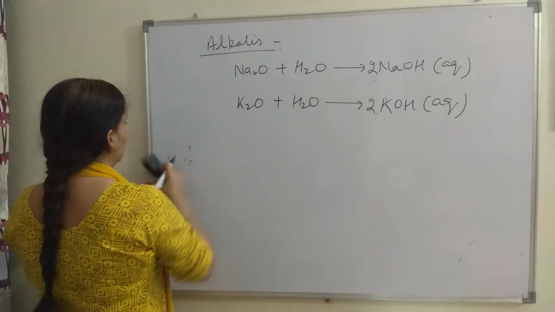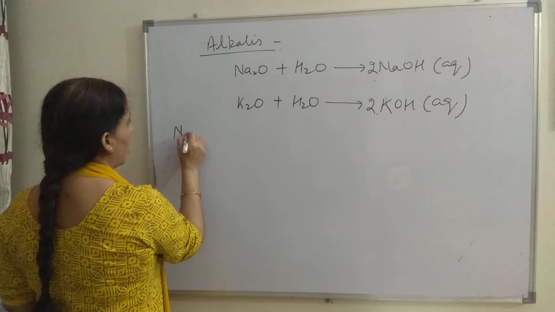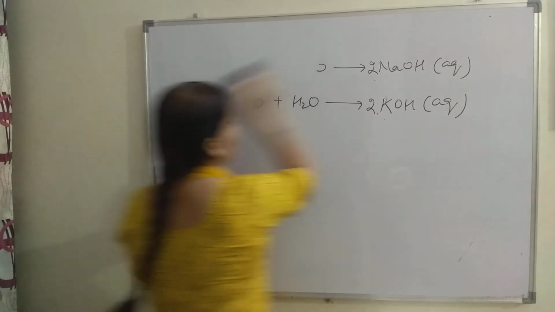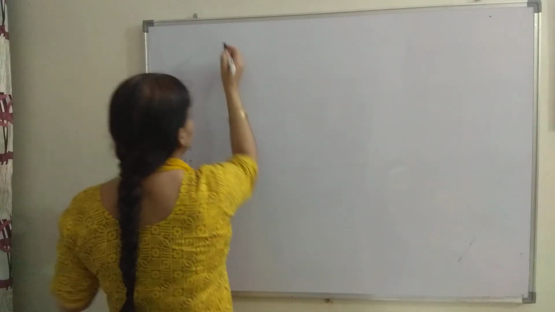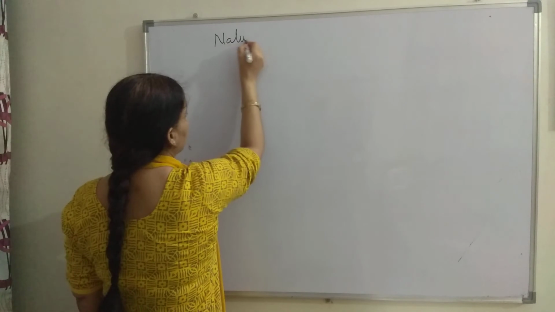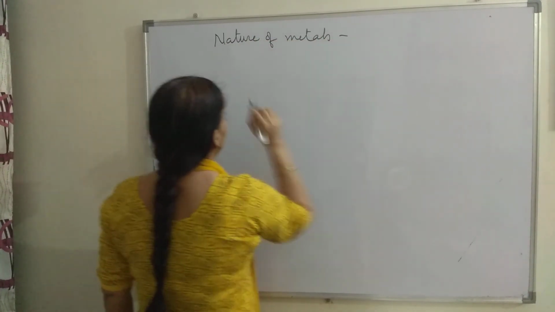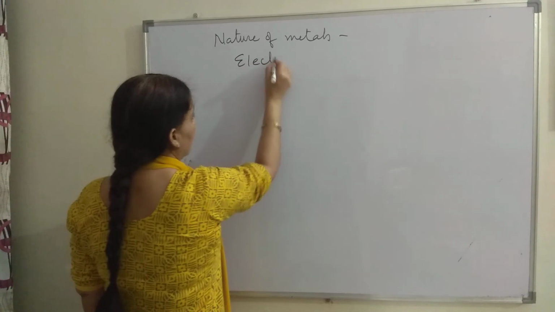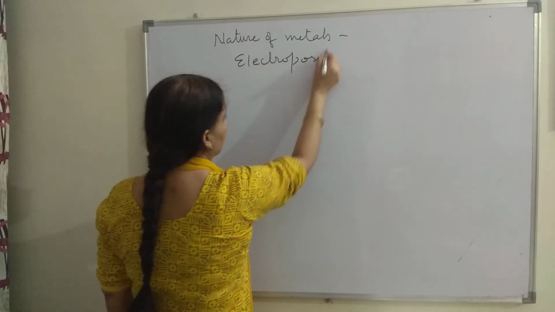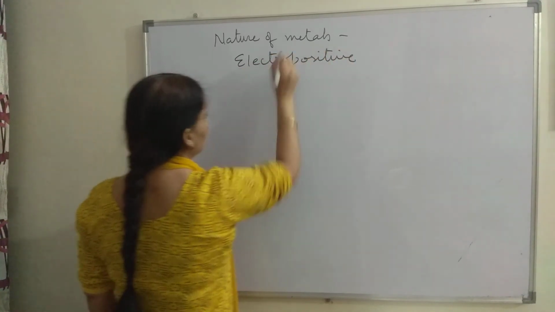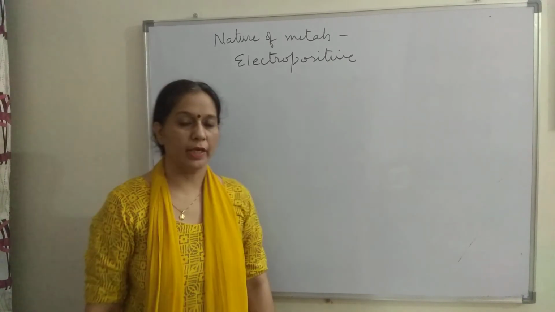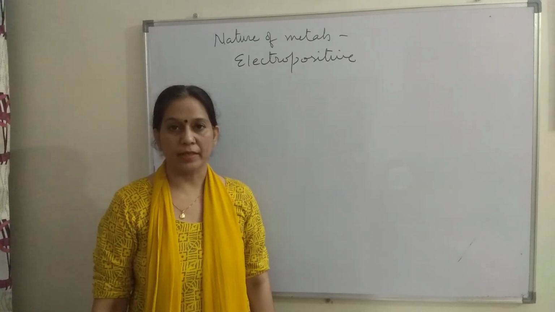Now, nature of metals. Metals are electropositive. What do you mean by electropositivity or electropositive nature of metals?